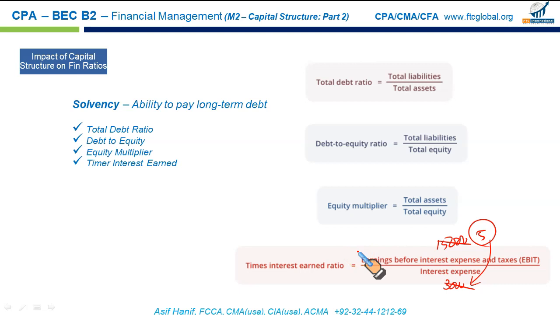So that completes your financial management module 2, capital structure part 2. We will explain these concepts in much finer detail through questions and through the TBSs.